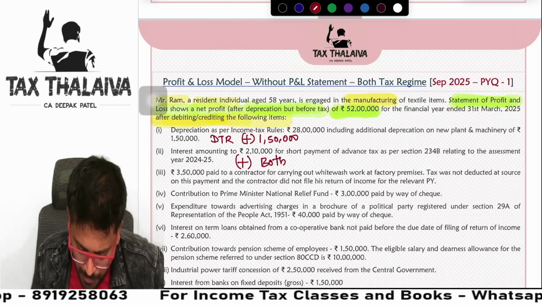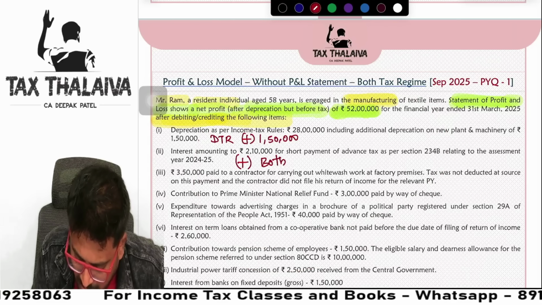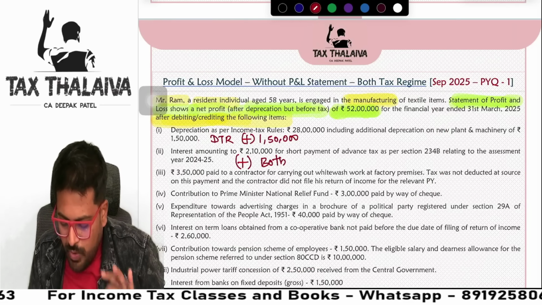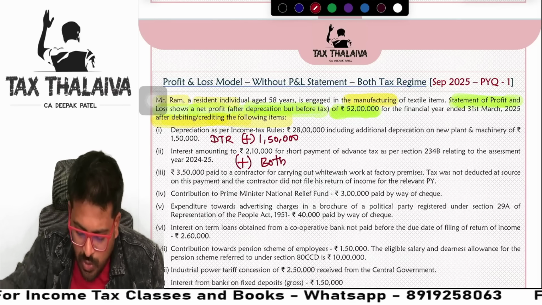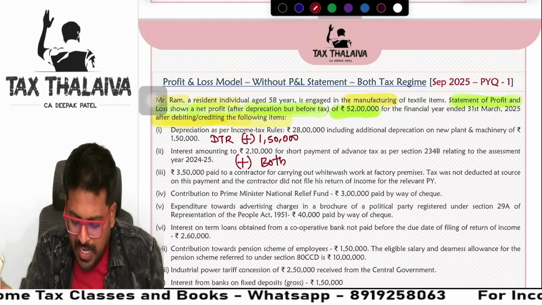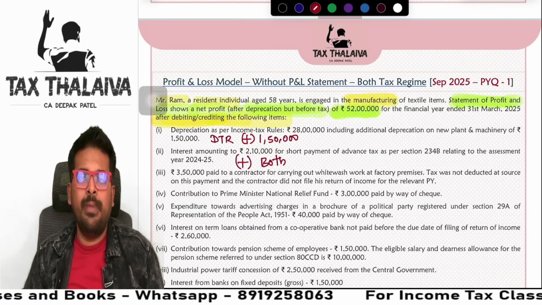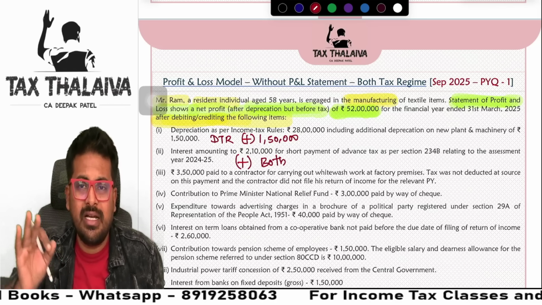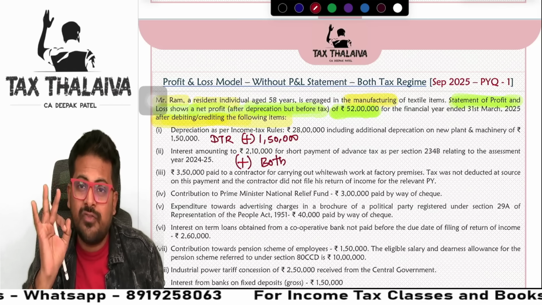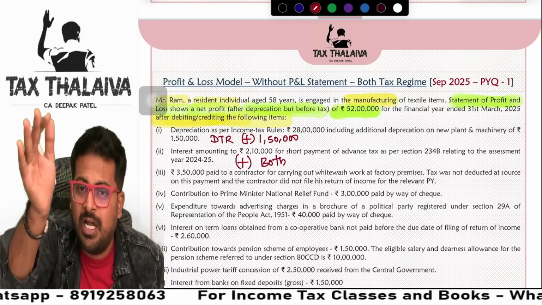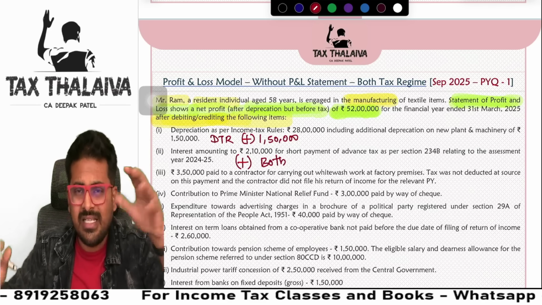Yes, next. 3,50,000 paid to contractor for carrying out whitewash work at factory premises. Tax was not deducted on this payment. Contractor did not file return of income. Guys, you remember under the PGBP head, if you made any payment of expenditure without deducting the TDS, 30% of such expenditure has to be added back. Now, guys, under both the tax regimes, this will apply.